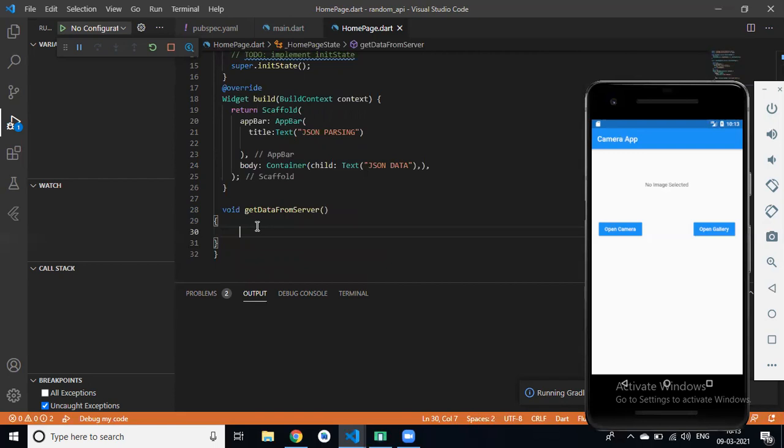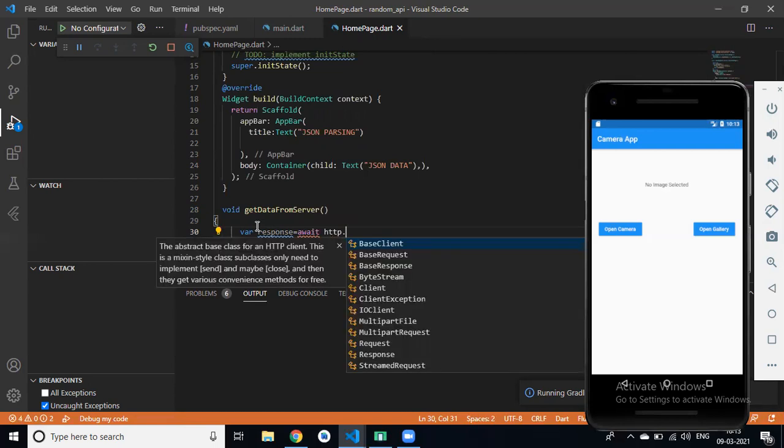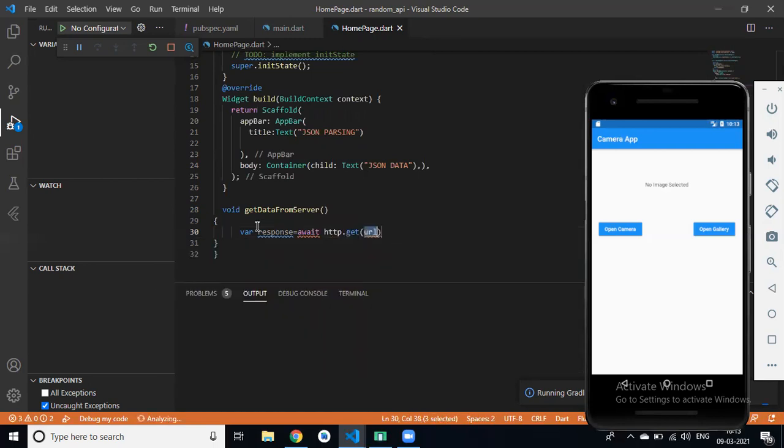So we create a variable, response, equal to await http.get, because now we perform a get method, not a post method.